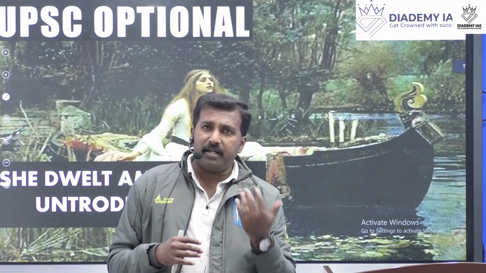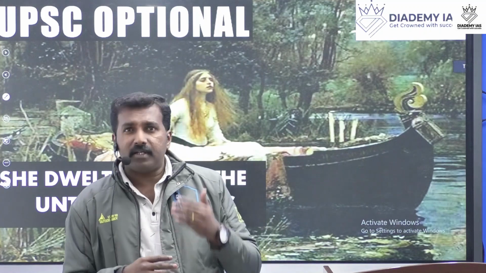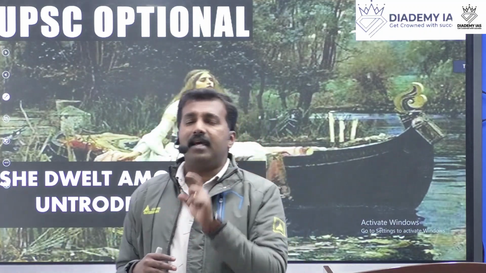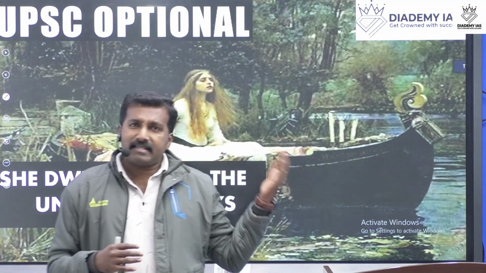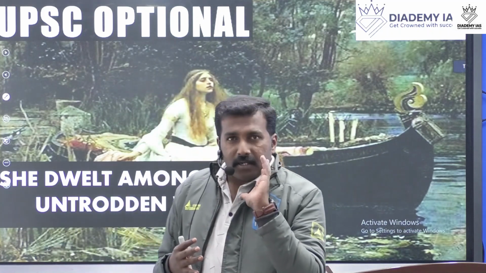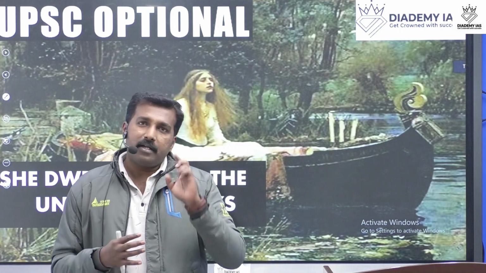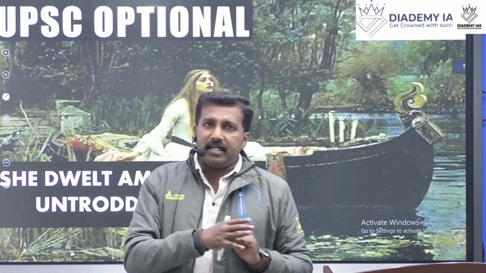In the first stanza we discussed Lucy, the girl, who lived in a remote area near a river. That river's name is Dove. The Dove is a river in central England. In the second stanza, the poet William Wordsworth explained the beauty of Lucy. Here the poet uses metaphor, simile, and different types of comparisons, like she is like a violet flower and she is like a star in the sky.